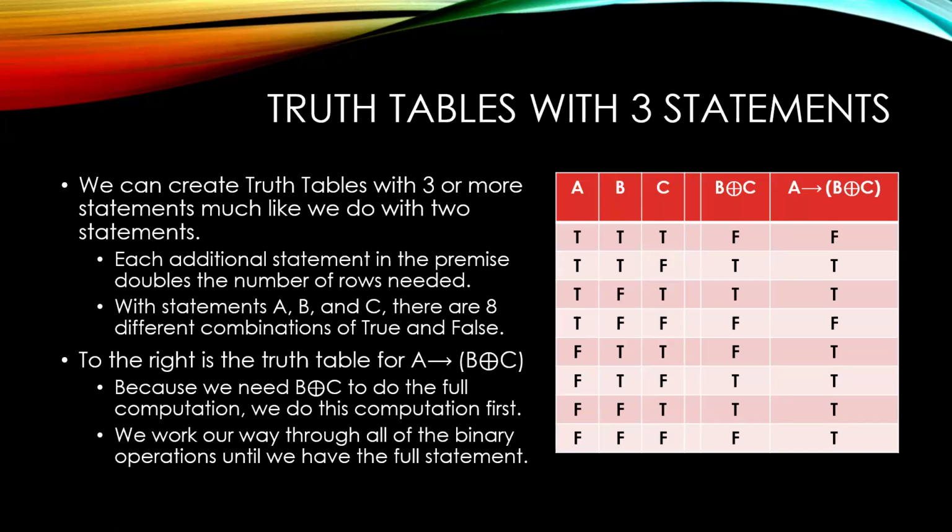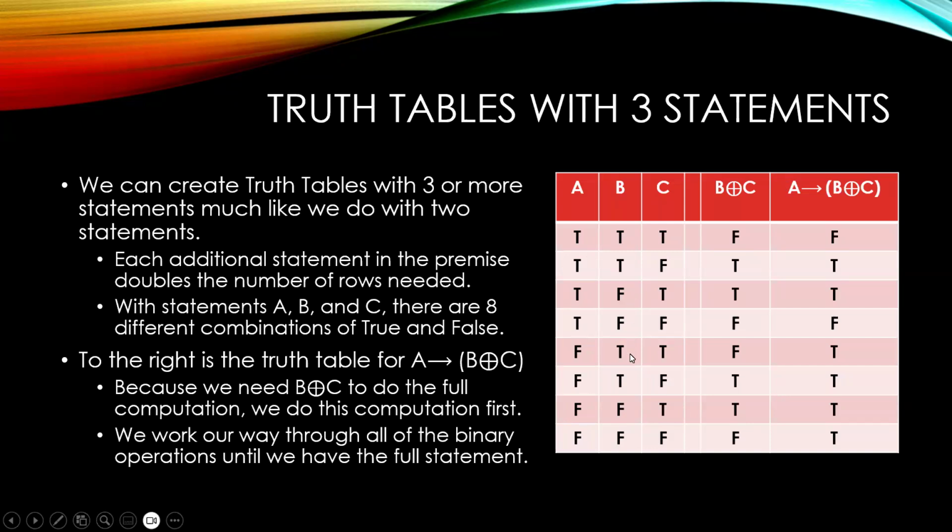And so we can do truth tables with 3 statements. And so here's an example. In order to create a truth table with 3 statements, we would create a column for A, B, and C. And then we would just need to make sure that we are including every possible combination of those 3 statements. And so note, we go true, true, true, true, false, false, false, false.